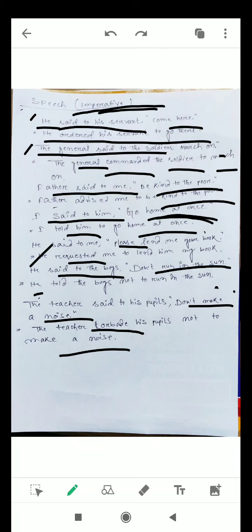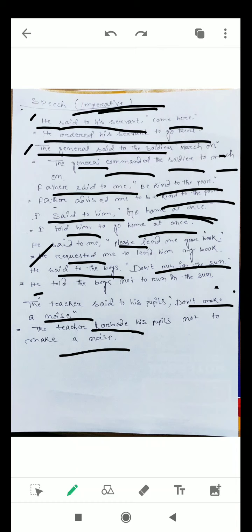We could write advice if the reported speech was different. For example, the teacher said to his pupils, "Don't tell a lie." Then it would be, the teacher advised his pupils not to tell a lie.